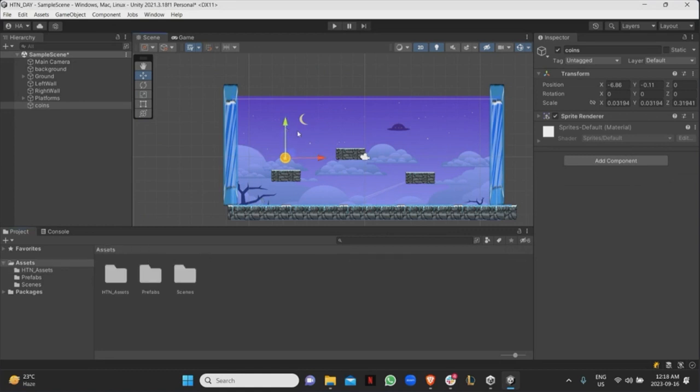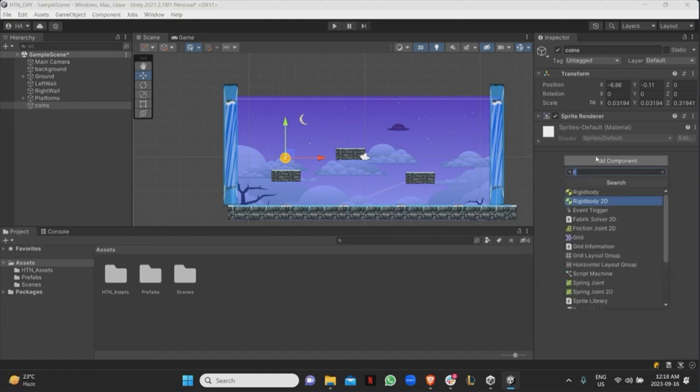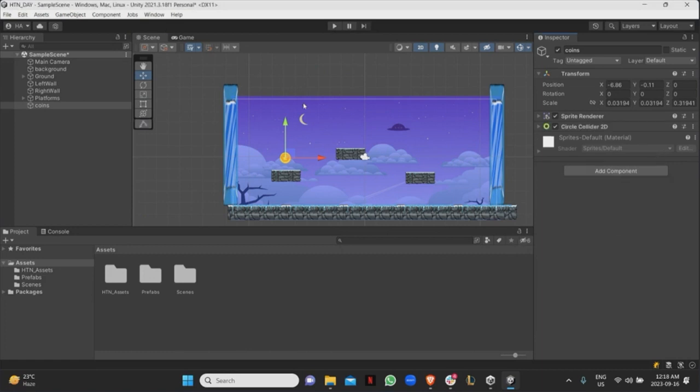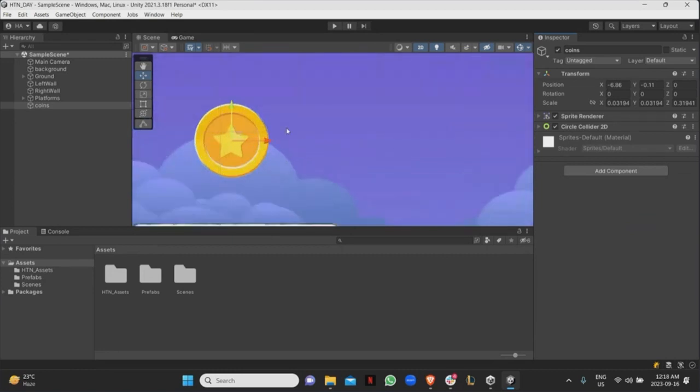And yeah, so what are the components that I'm going to add to the coin? Anyone know? Yes? The trigger event? Sorry? The trigger event? A trigger collider. That's what you said? That's correct. I'm going to add a trigger collider. So I'm going to add a collider, and it's going to just be a circle collider, right? Because this is already a circle.